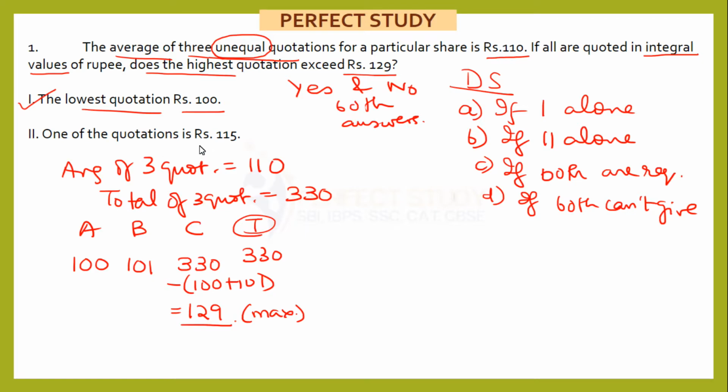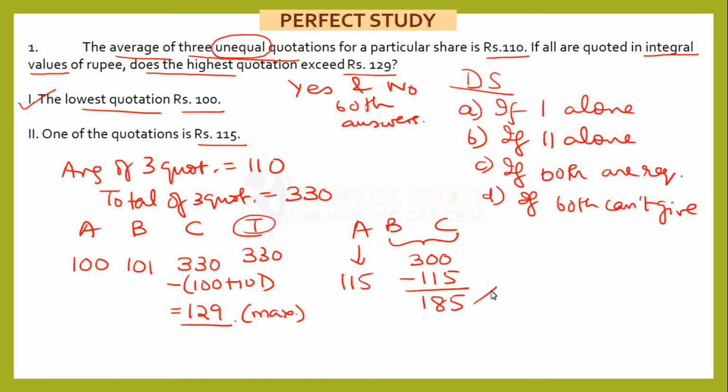One of the quotations is rupees 115. Now if one quotation is 115, any quotation, let's say if suppose A is 115, then what can I get about the other 2 quotations? What I understand is the total of the other 2 quotations will be 330 minus 115 equal to 215.